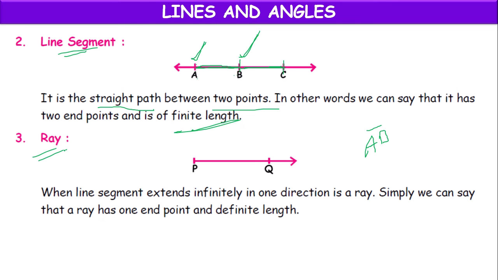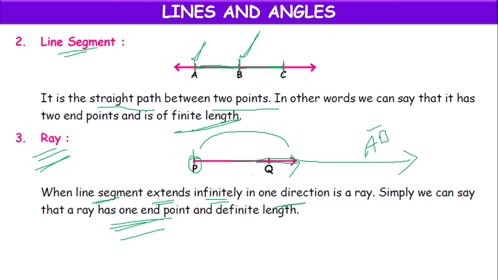Next, ray. A line segment has 2 endpoints, one at each end. But a ray is when the line segment extends indefinitely in one direction. It has an endpoint in only one direction. In the other direction, it extends infinitely. So its length is not fixed because on this side we can extend it to any point. So this is called a ray. A ray has one endpoint.